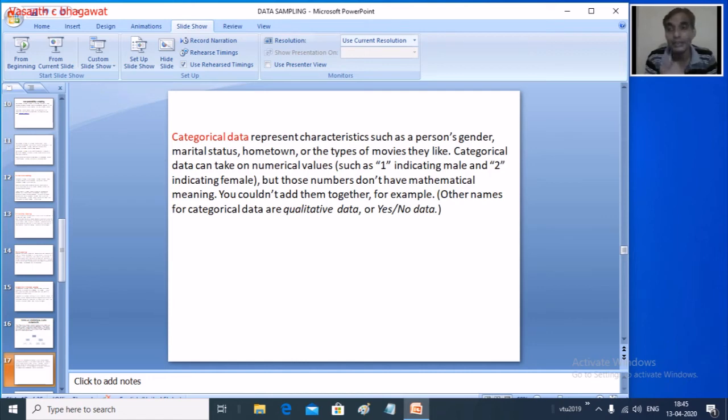Say for example age, right? If you take my age and I take your age, can we get any information from that? Yes. What information can we extract? If you take my age and your age and subtract, we can easily say who is elder and what the age difference is. So age cannot come into our categorical data.